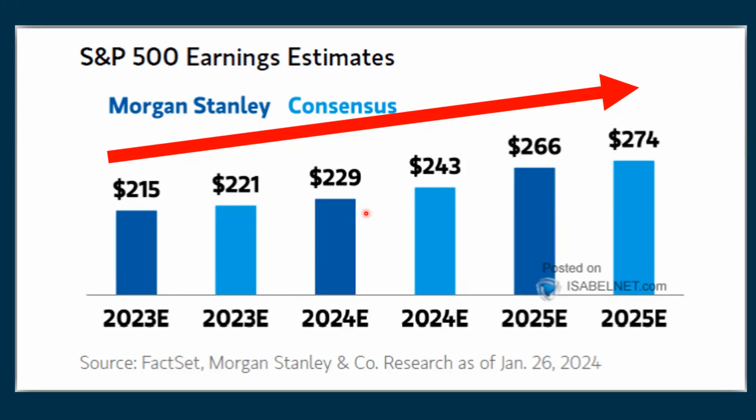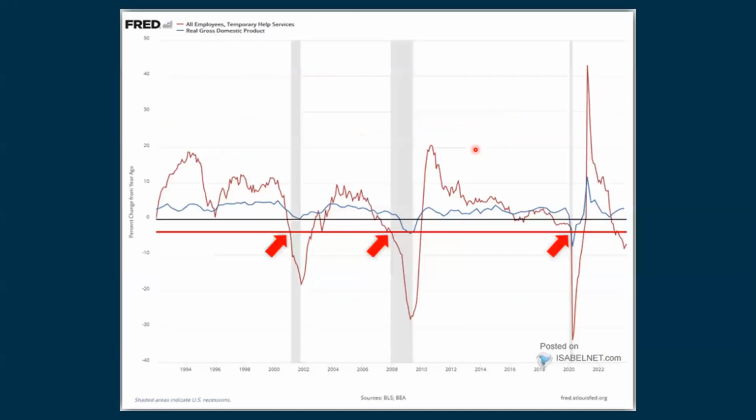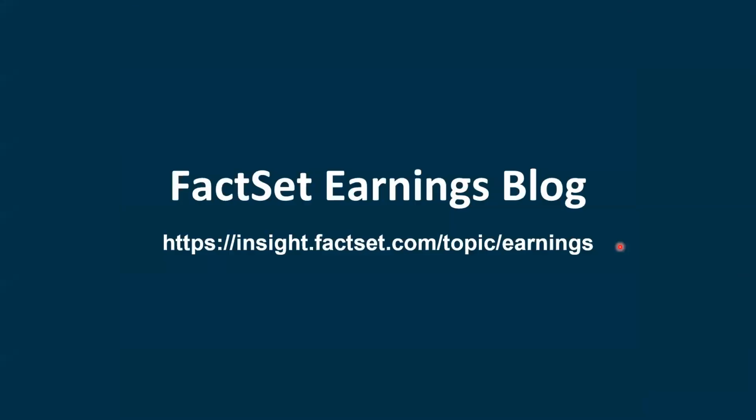All right, just a couple of charts here from Isabel Net. This is one that I show every week, showing how earnings forecasts looking out are still going up. Then, since we did have the employment report coming out, we're following this red line here, even though it's coming back up. Other times when this red line drops below the other horizontal red line, that usually means we go into a recession. Is that going to be what happens this time? This is one of the charts that suggests that, yeah, we might go into a recession. But I can show you just as many charts that suggest that we're not going to go into a recession. And that's why we keep having the debate back and forth.